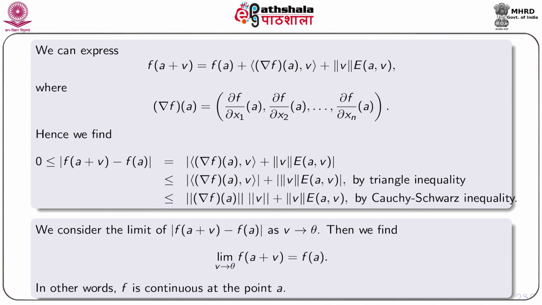Now, norm of nabla f(a) is independent of v, and as v approaches the 0 vector, E(a,v) tends to 0. So, the right hand side of the above relation tends to 0 as v tends to the null vector. So, we have the limit of f(a+v) as v approaches the null vector is f(a). In other words, f is continuous at the point a.